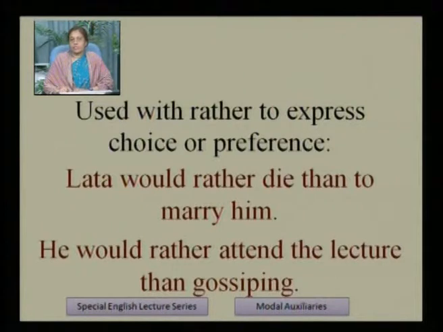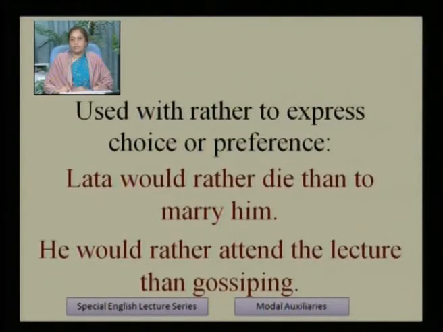In these types of sentences, would is used with rather. He would rather attend the lecture than gossip. Here would rather is used, and preference is given to the lecture over gossiping.